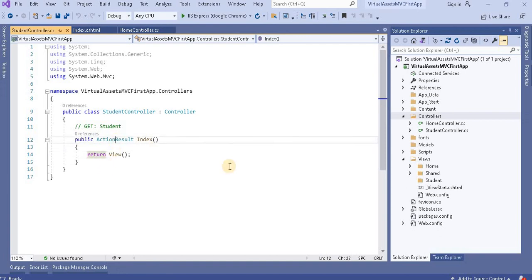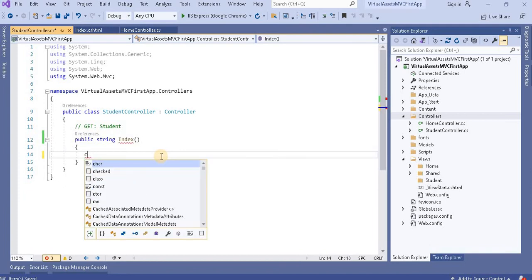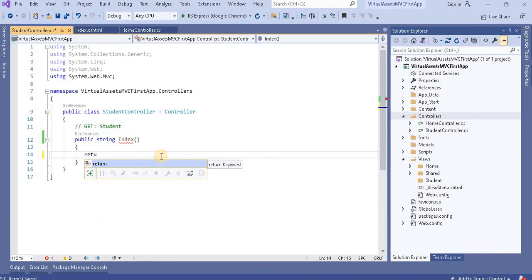For now, I'm going to return a string here, and I can write anything, like return "student action method". So now this action method is returning the student action method string.